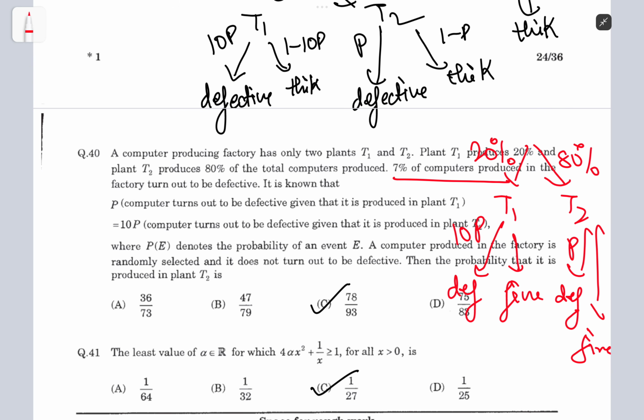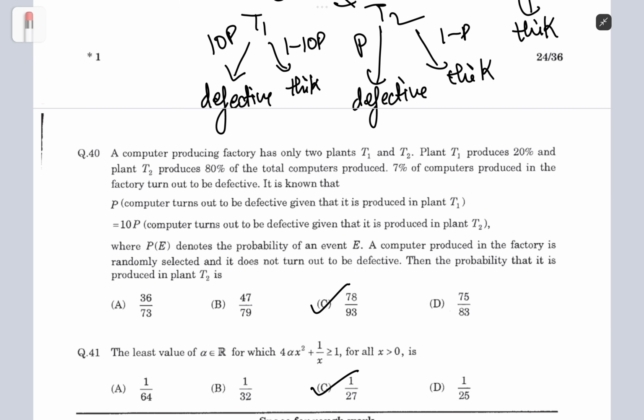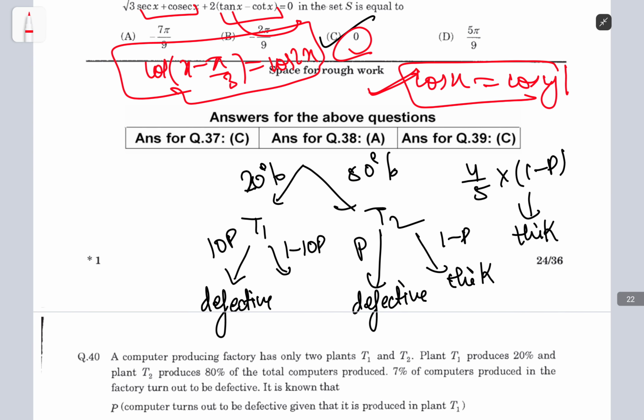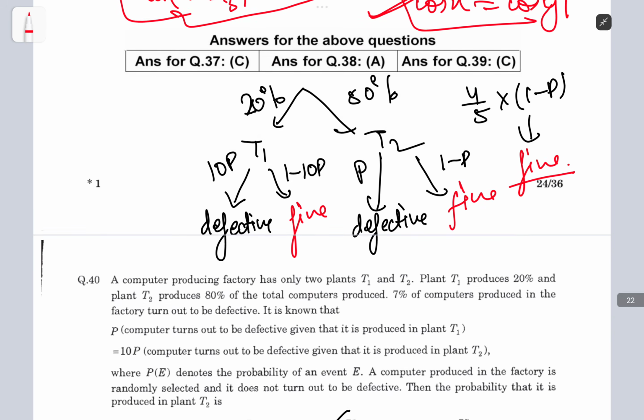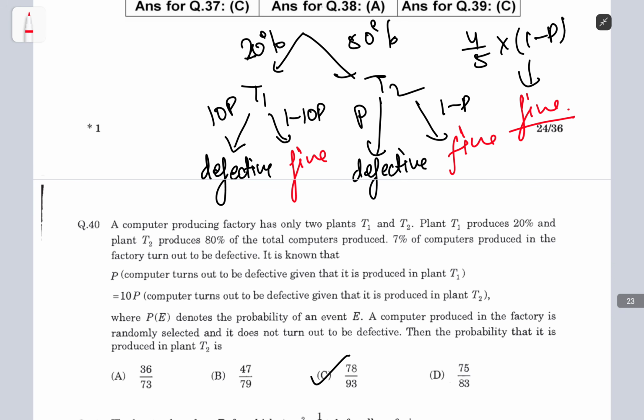So that's what I've drawn here. My bad, I just wrote it in Hindi. So this is 10p, this is p, right?